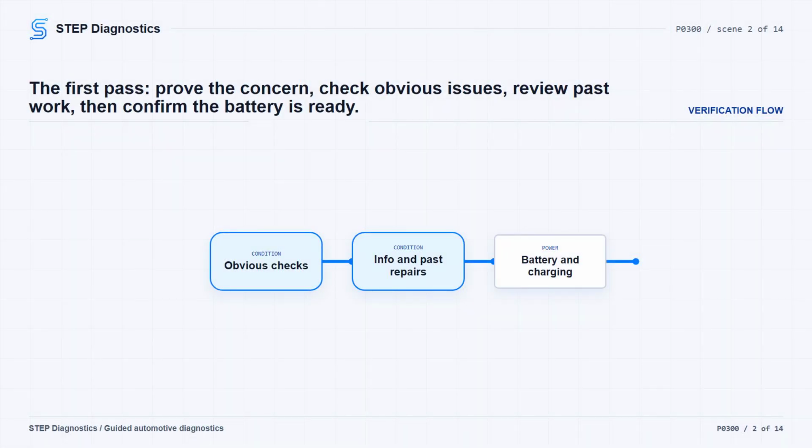Start by assuming the concern is present unless your testing proves otherwise. If the misfire is not acting up during the test, do not replace modules or parts just because a diagnostic path could eventually point that way.